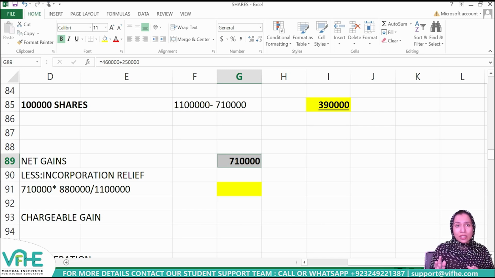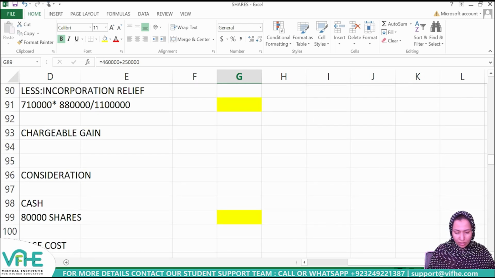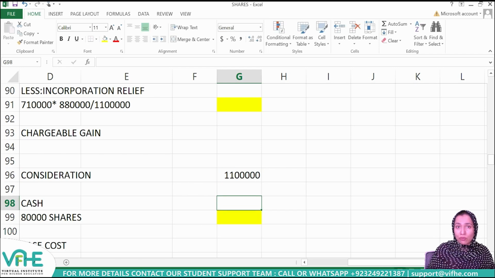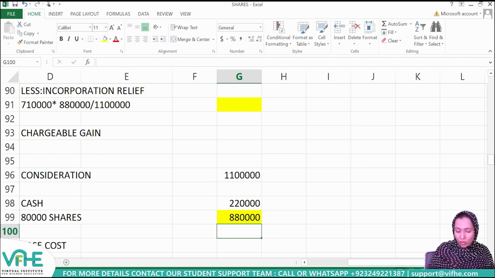But then, as the consideration has not been completely received in the form of shares, I just need to see how much consideration has been received in the form of shares. Here, the total consideration is £1,100,000, out of which it is stated in the question that £220,000 was received in the form of cash. So I'm going to take the difference. The remaining consideration of £880,000 will be associated with shares.